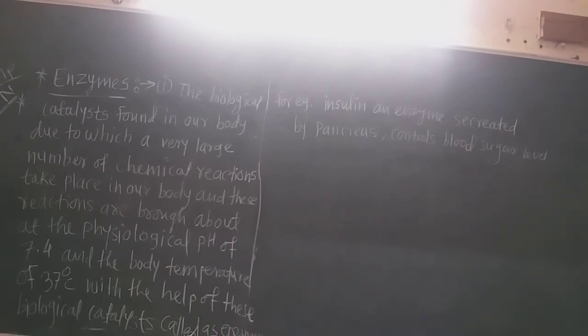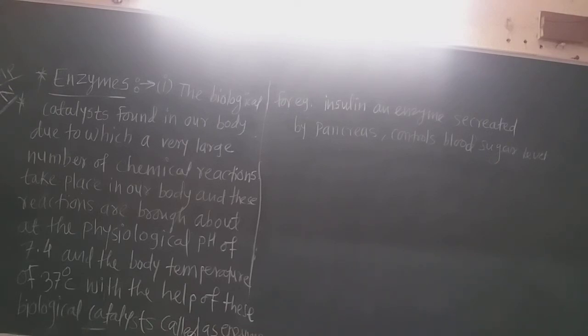Now, the biological catalysts found in our body, due to which a very large number of chemical reactions take place in our body, and these reactions are brought about, yes, that is very important, at the physiological pH of the blood. We know that the pH of our blood and body fluid is slightly alkaline.